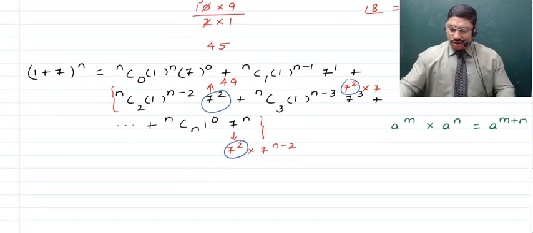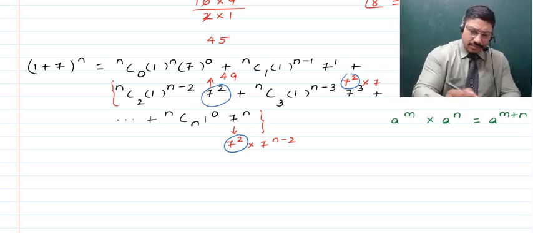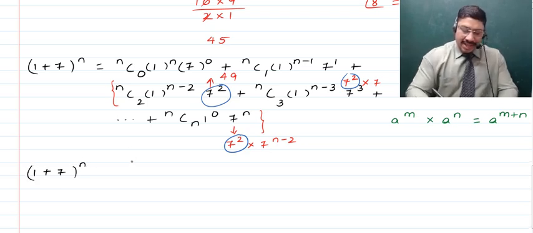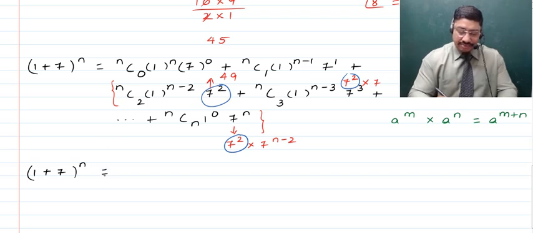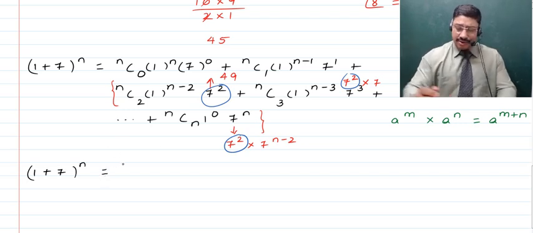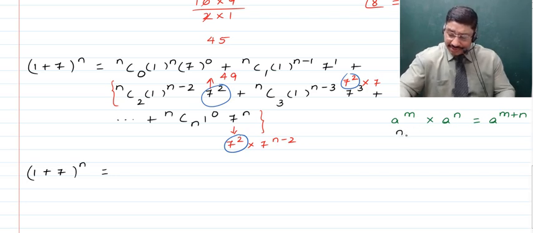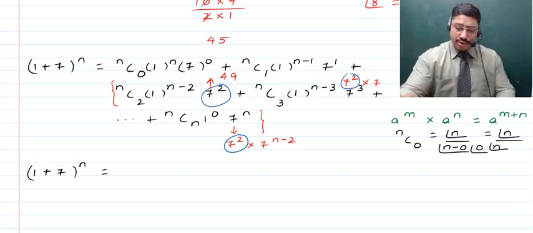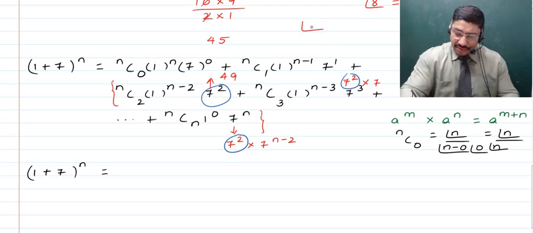Okay, so now let's talk about the rest of the things that we have. On the left hand side, children, we have (1 + 7)^n, right? And then we have the term on the right hand side, which is nC0. Now let's try and calculate this. If you talk about nC0, children, then that will become equal to n factorial divided by (n minus 0) factorial times 0 factorial. So that will then become equal to factorial n divided by factorial n times, do remember this, a very important entity, that is, whenever you talk about factorial 0, then that is equal to 1, right?